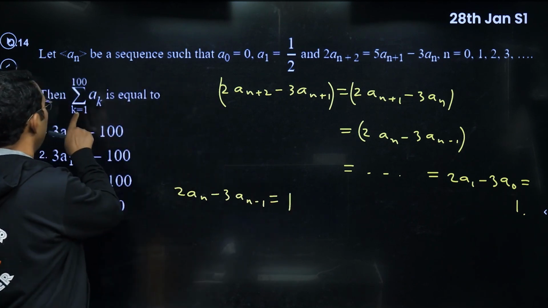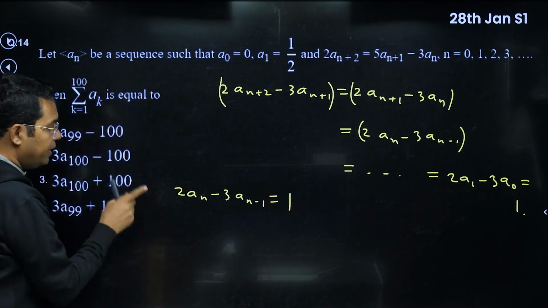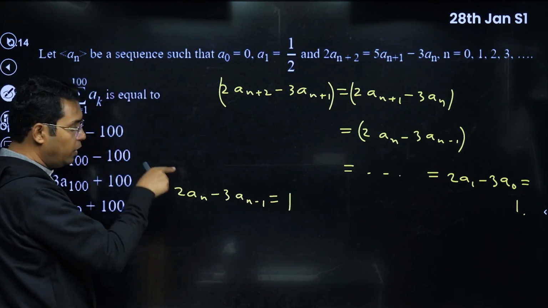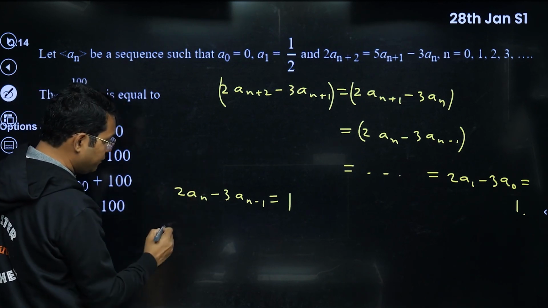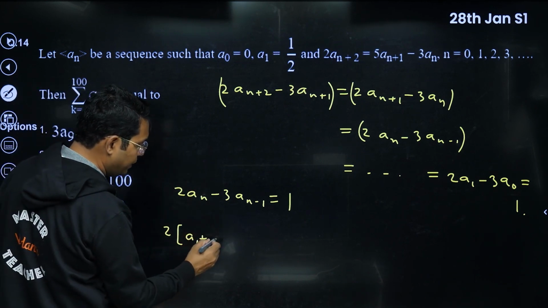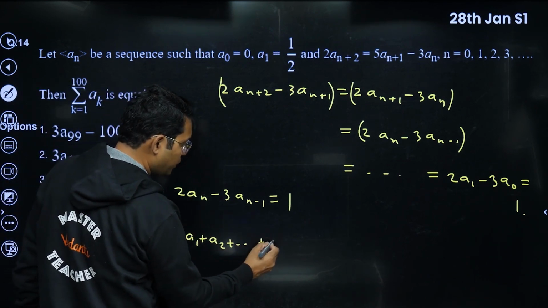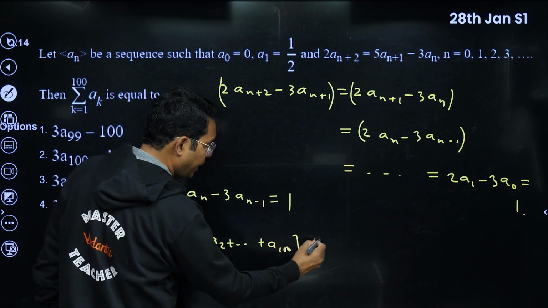And we are looking for a1 plus a2 up to a100. Let us put n equal to 1, 2, 3 up to 100 and add them. So the first thing will become equal to 2 times a1 plus a2 and so on up to a100 minus 3 times